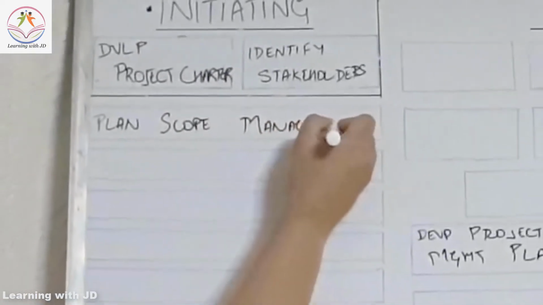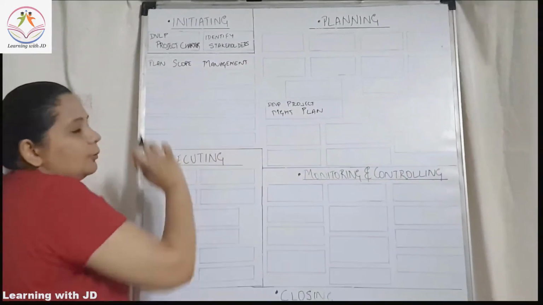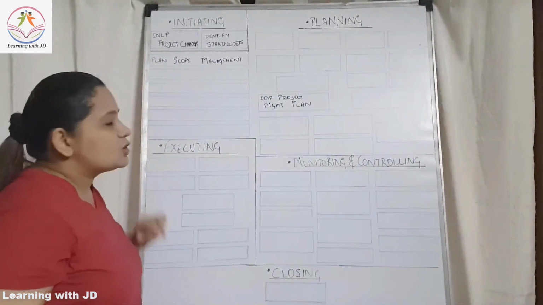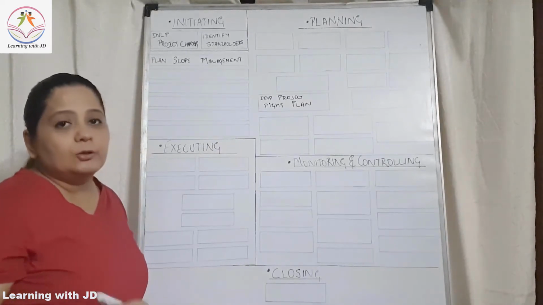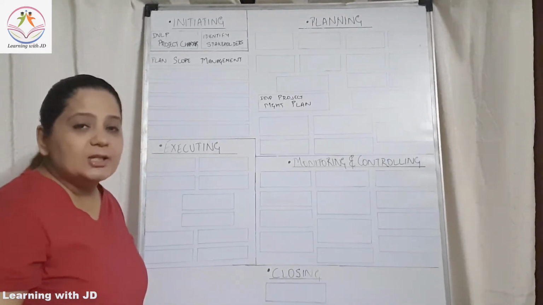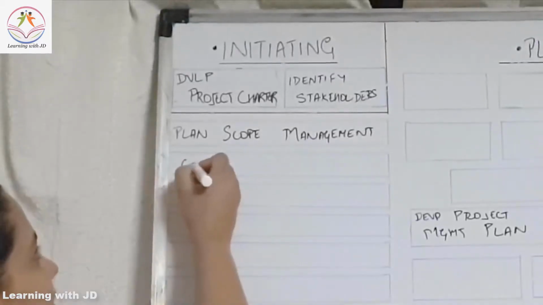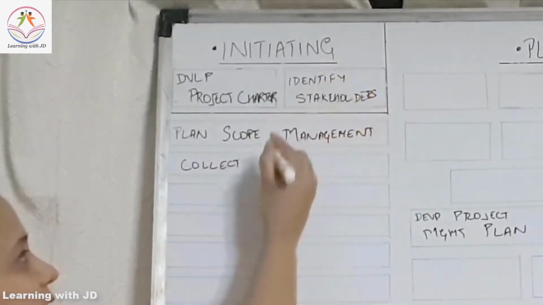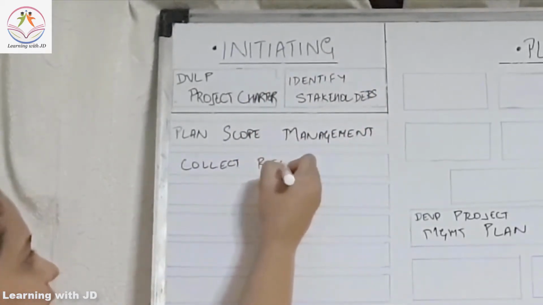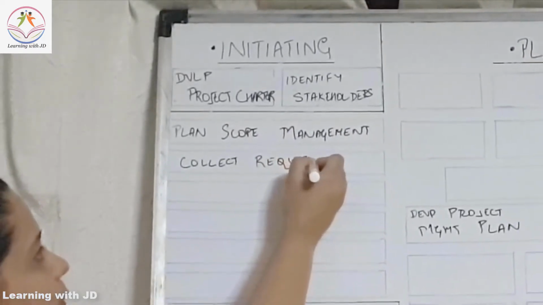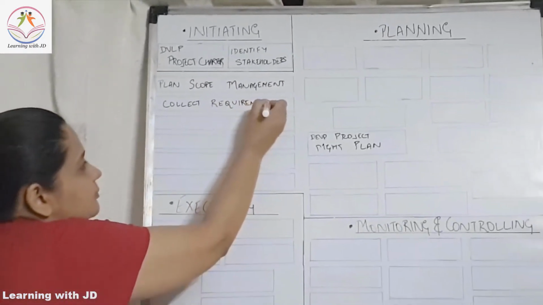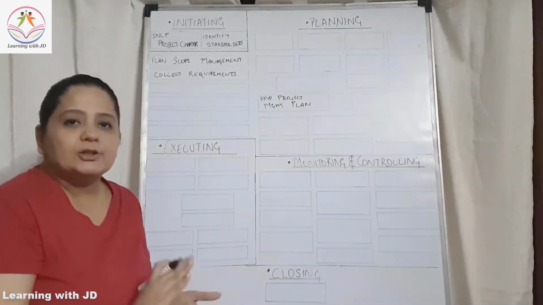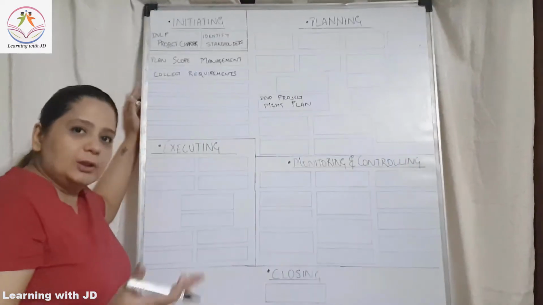Which means how you are going to manage your scope will be a part of this process. After mentioning plan scope management, what are you going to do? In the planning stage, you are going to collect the requirements. What the requirements of the stakeholder are is a part of this process. You will collect your requirements. So you plan how you will manage your scope, then you collect your requirements.